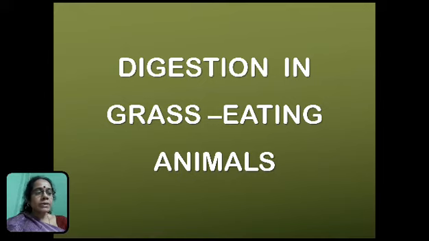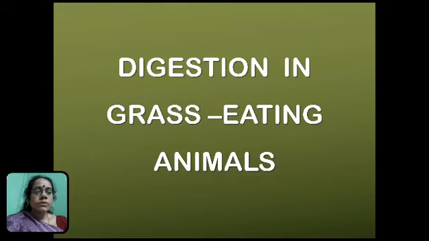The herbivorous animals such as cattle like cows, buffaloes, goat, sheep, etc. they eat mainly grass and other plant leaves as food. This grass is rich in carbohydrate which is known as cellulose. Cellulose is a quite tough material, so many times it is chewed by the animal.